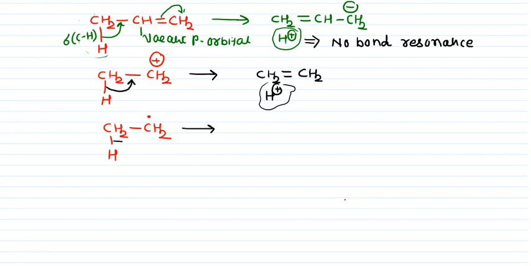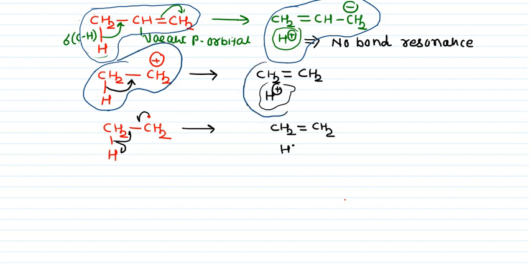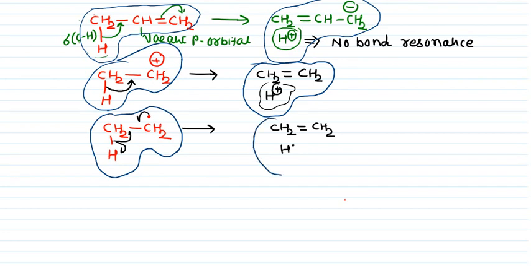Again, one electron goes in this direction and one electron goes in this direction, and this comes here. So what do we get? CH2 double bond CH2 and H dot. One thing I want to share with you is, if your compound has no charge, as we also saw in resonance, the total charge is 0. If your compound contains the positive charge, then your total displacement contains the plus charge. If your compound has a dot, your resonating hyperconjugating structure also contains the dot. So this is what I wanted to show: no bond resonance.